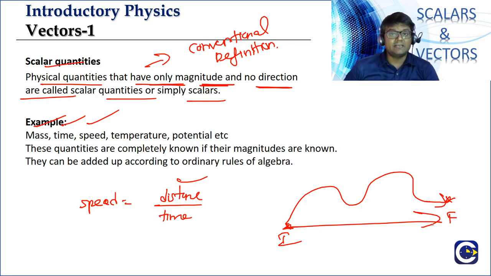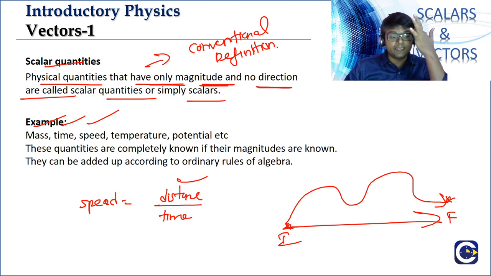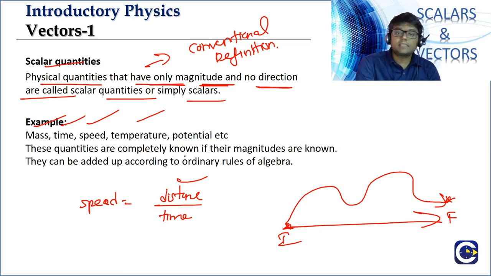Displacement. It is a vector. Displacement has a direction from the starting point to the ending point. That is the displacement. Correct. Now temperature, thermal temperature is also a scalar.